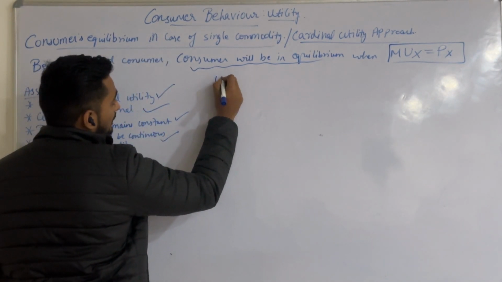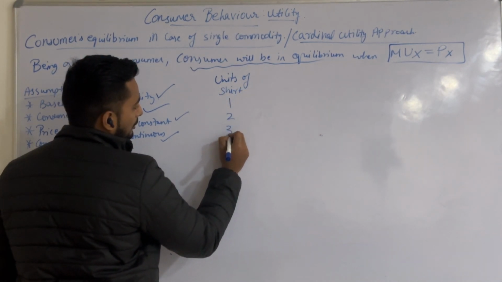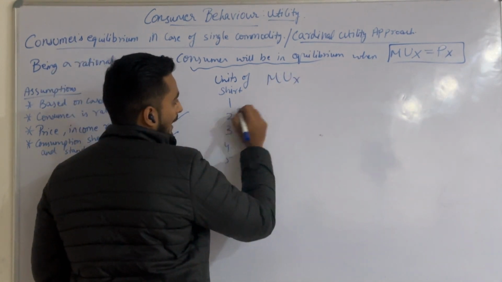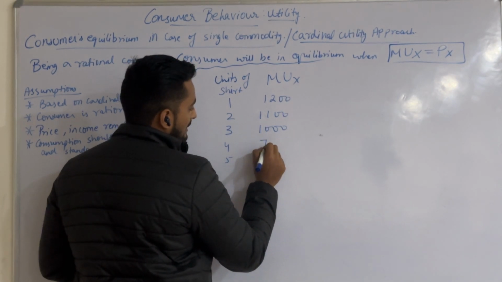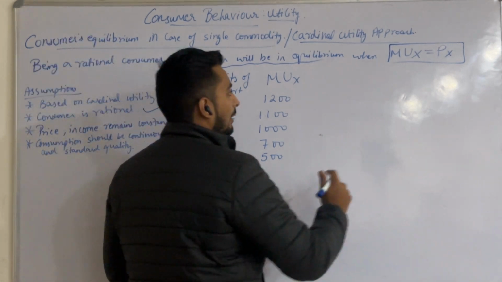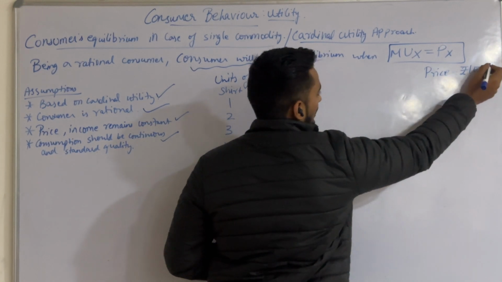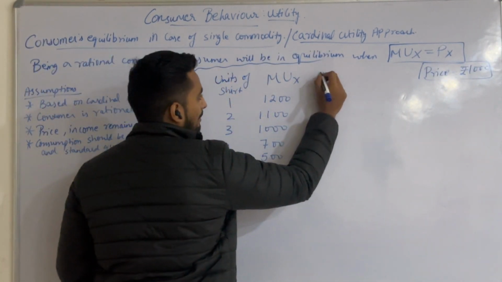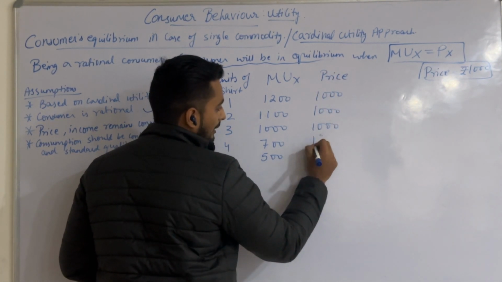See, suppose units of shirt are given as 1, 2, 3, 4, 5, and marginal utility MUX is given. Suppose it is 1200, 1100, 1000, 700, 500. Now, price is assumed to be constant. Suppose the price is 1000 rupees, which is assumed to be constant. The price remains the same, 1000 at all units.